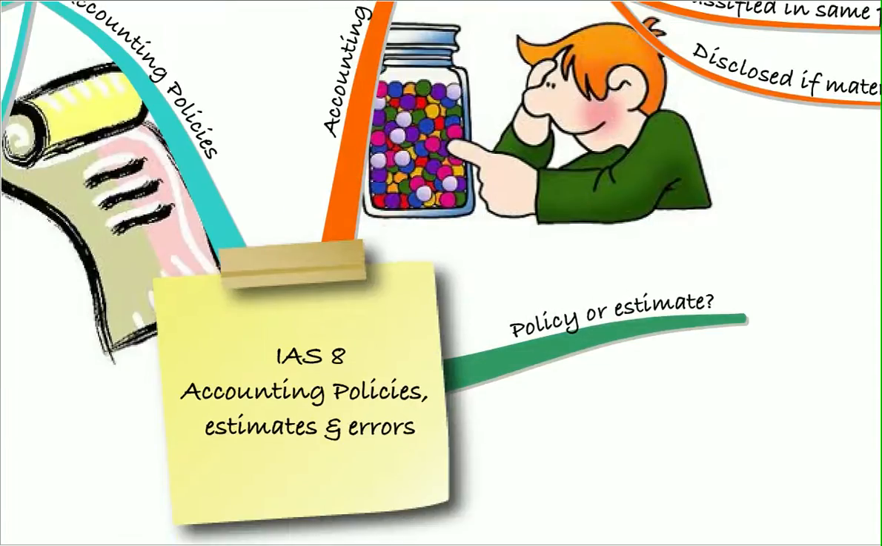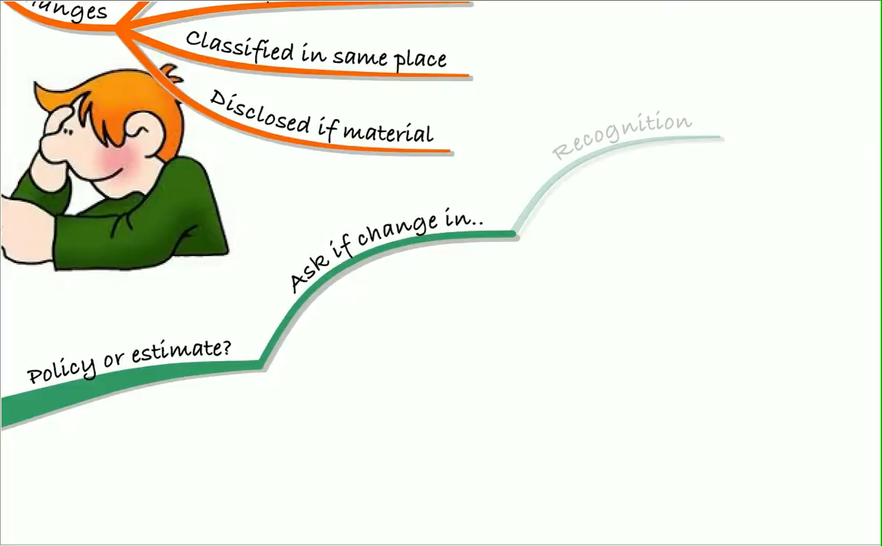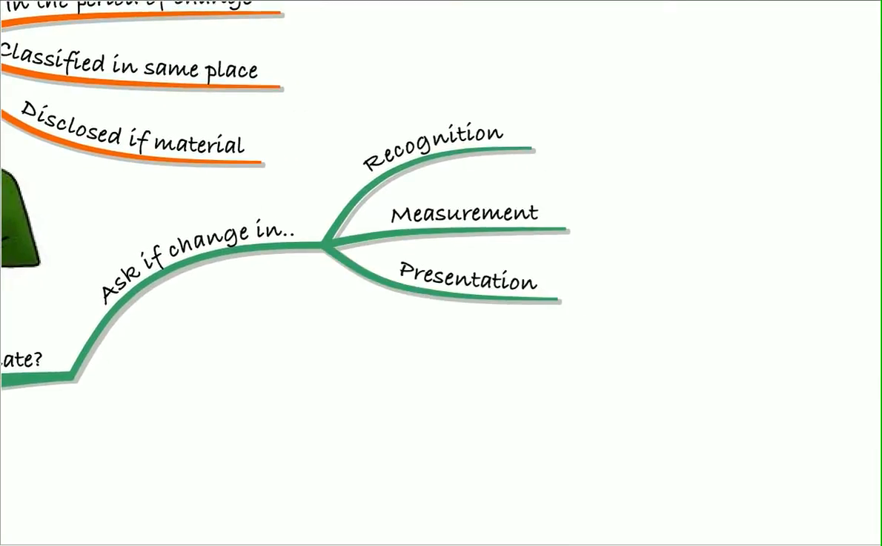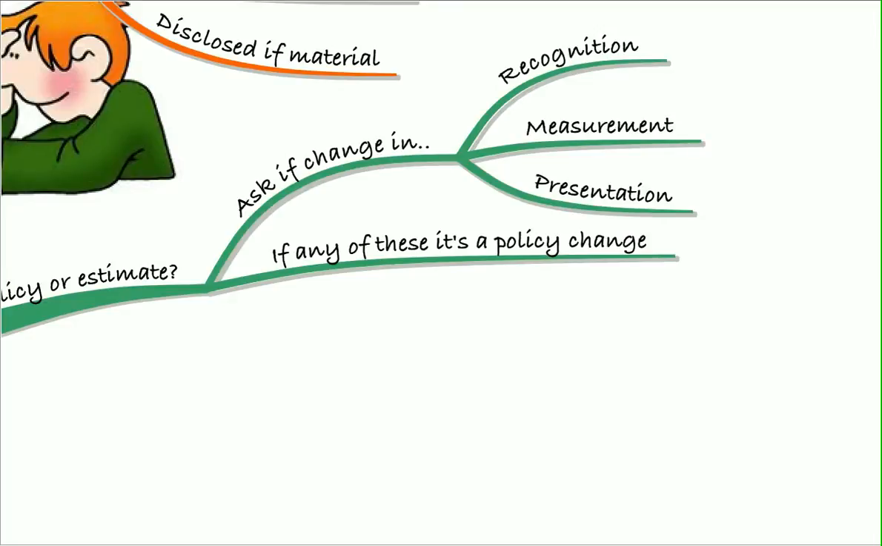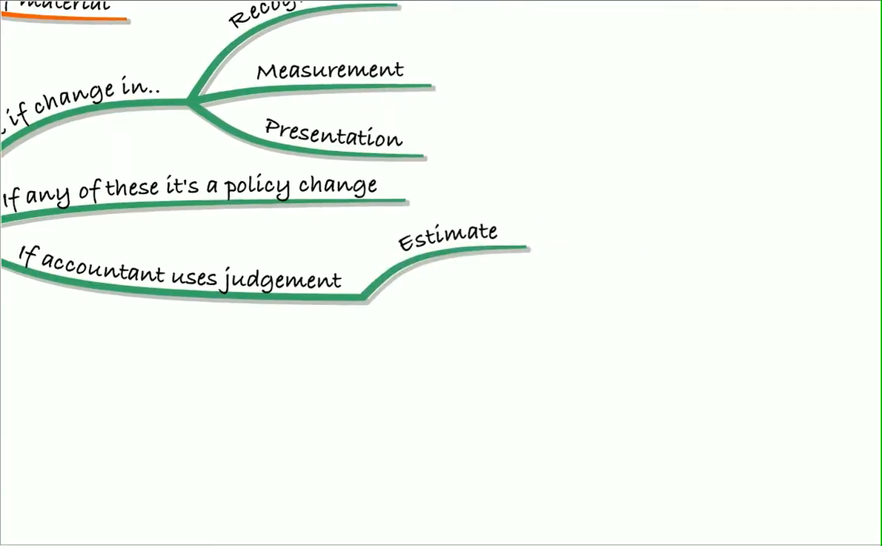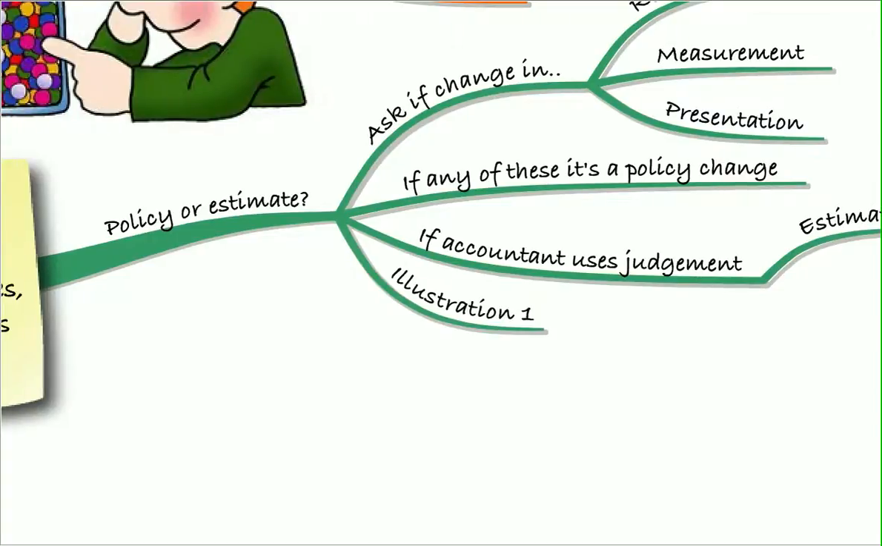So one of the key things here is we need to be able to decide between whether something is an accounting policy or an accounting estimate. So ask yourself, is it a change in accounting recognition, measurement, or presentation? So if we're changing the recognition, measurement, or presentation of something in the financial statements, that will be a change in accounting policy. If the accountant is using judgment or we're not changing any of those three things, it'll be an accounting estimate. And we looked at an illustration of how to do that in illustration 1.